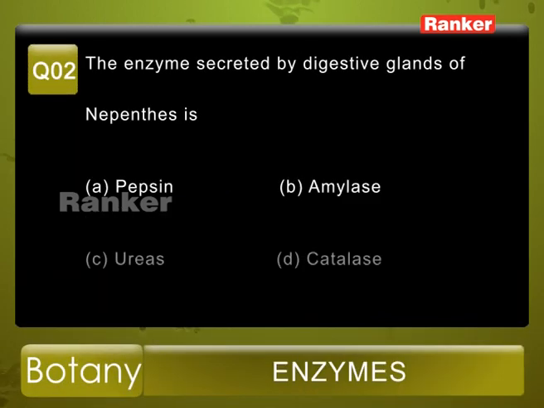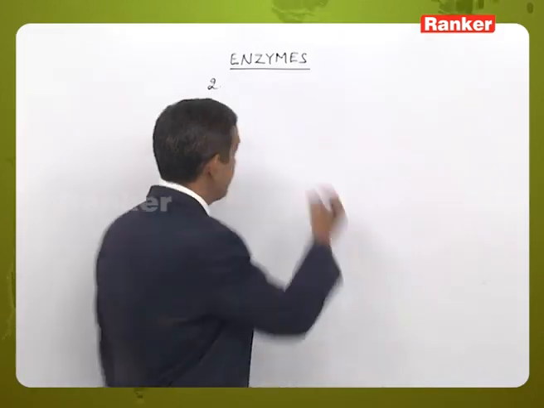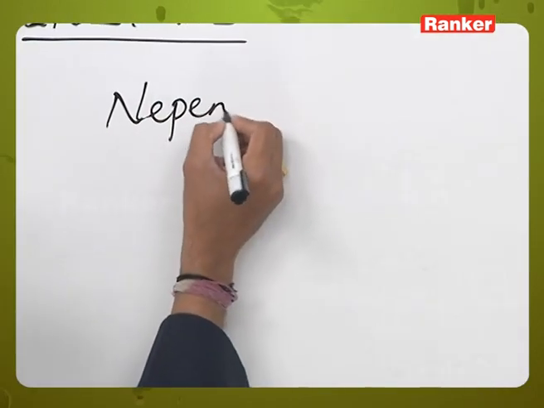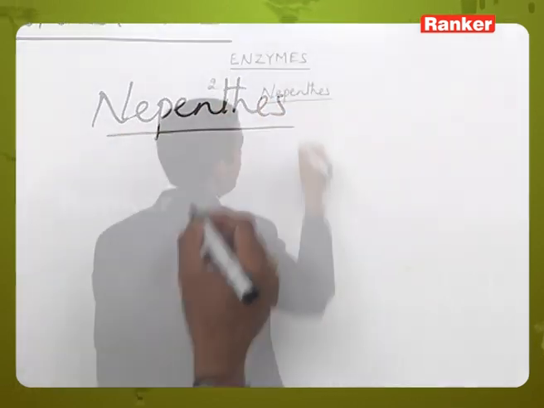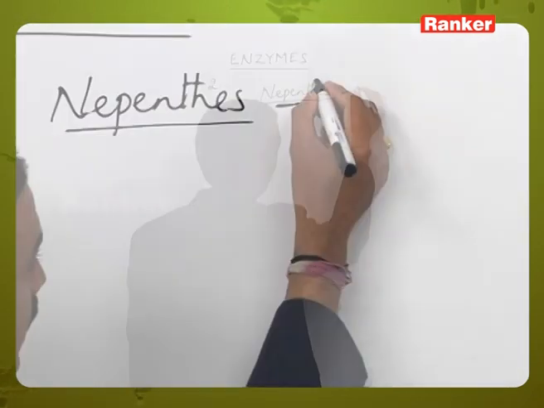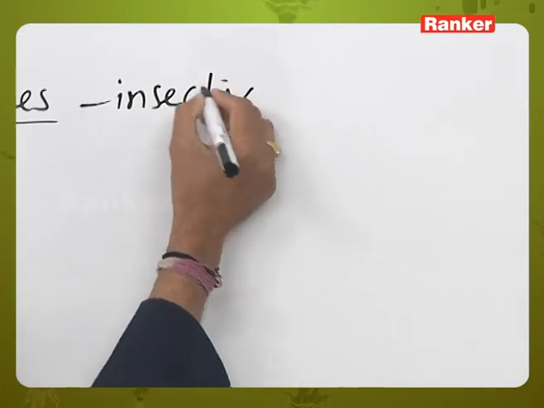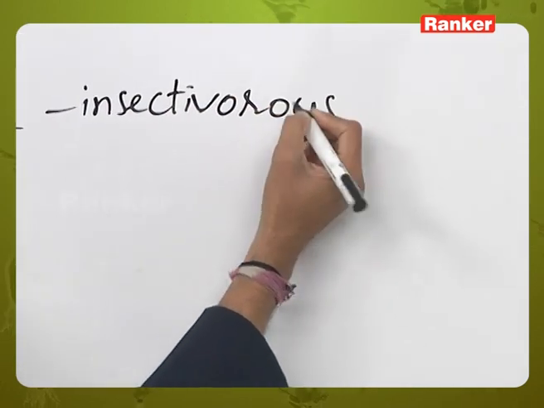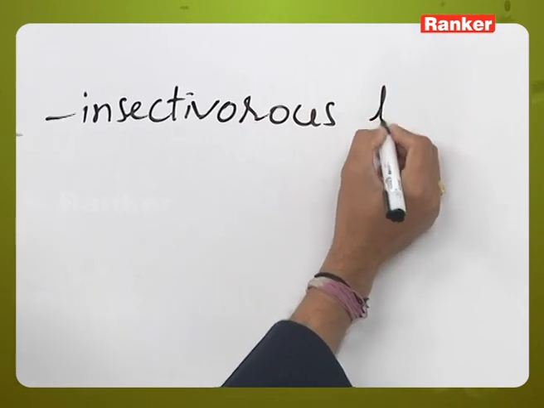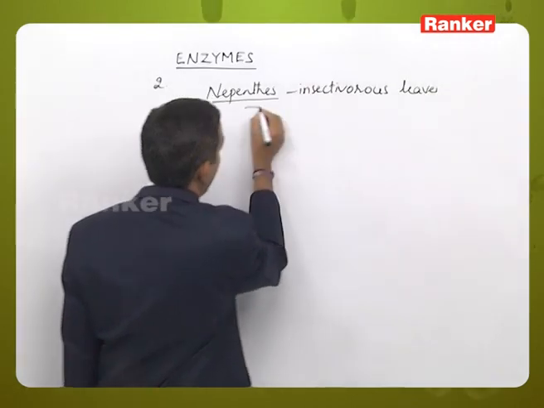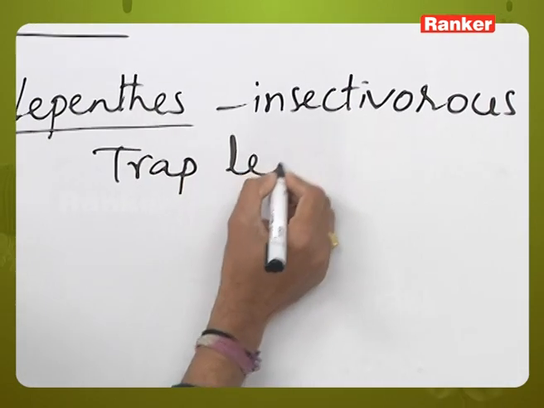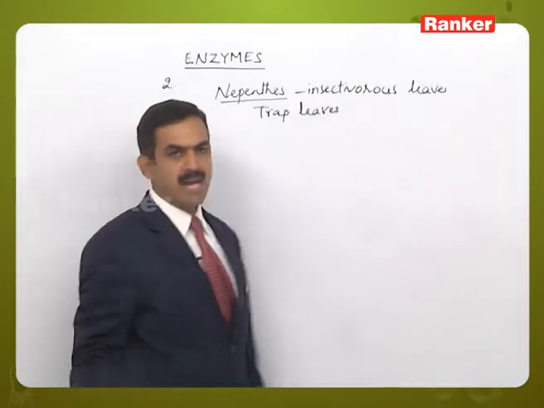Question number 2. The enzyme secreted by digestive glands of Nepenthes is: options A, pepsin, B, amylase, C, urease, D, catalase. So here Nepenthes is an insectivorous plant which grows in nitrogen deficient soils. It shows a specific type of modification in its leaves. It contains modified leaves, or we can call such leaves trap leaves. The leaves are modified to trap the insects.